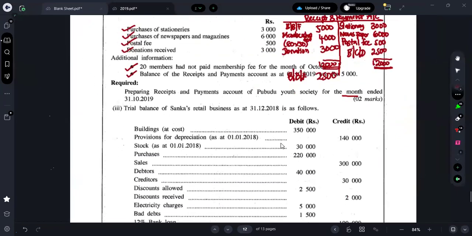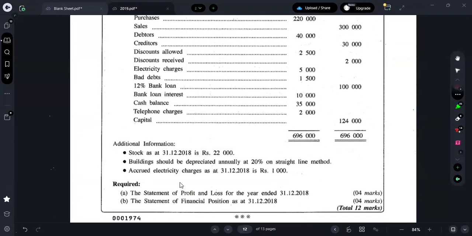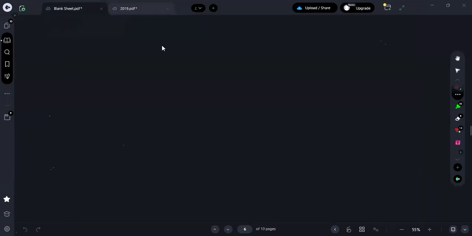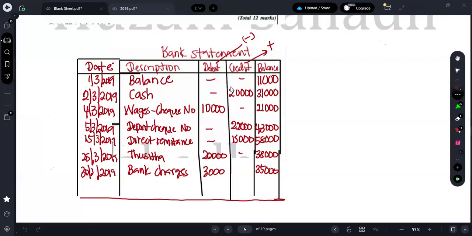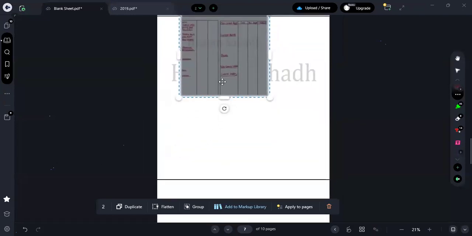Next one is what? Moving on to the Roman number 3. They are giving us a trial balance and they are asking you to prepare a statement of profit or loss and a statement of financial position. So I have already taken a format with me, right? Just let me copy that down quickly. Yes, guys, can you all see the format?